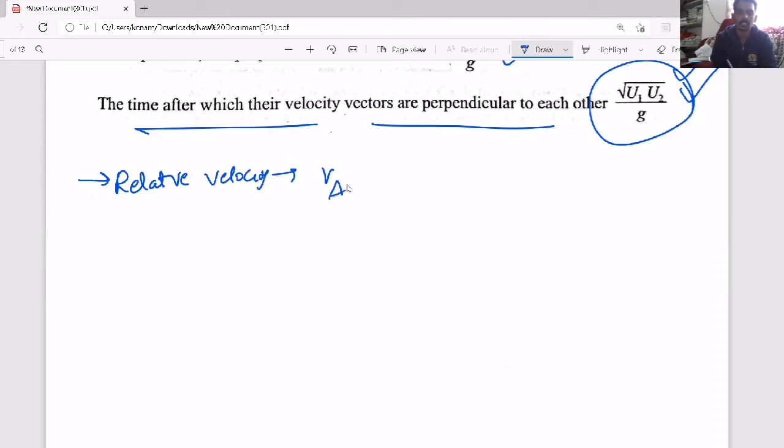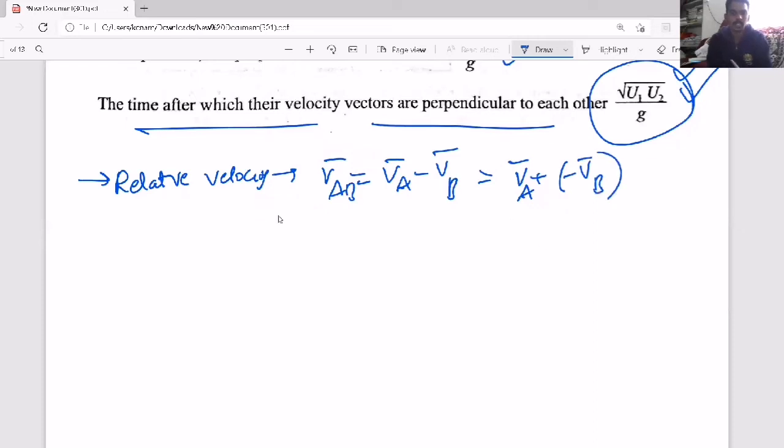See, it's a very simple topic according to me. The relative velocity means velocity of A minus velocity of B, but you have to take it in vector form, where the subtraction is nothing but addition. So I can write it like this. Now here in one dimension, if you consider both are moving in same direction, the relative velocity will become VA minus VB. But if you consider two dimensions, then they will have different directions.